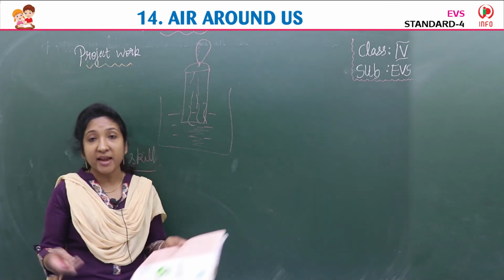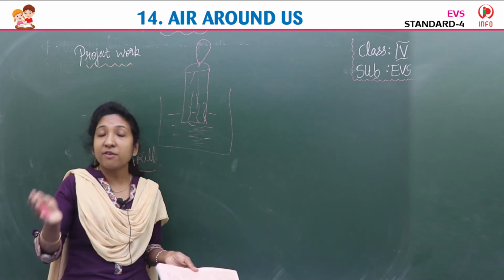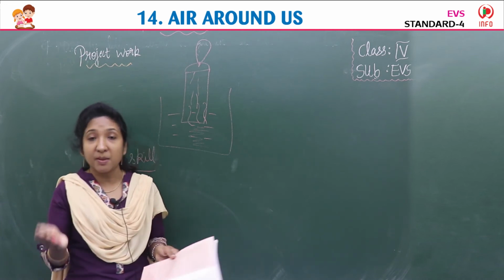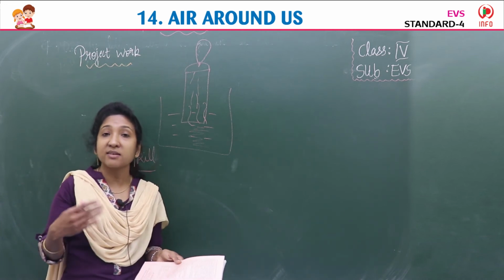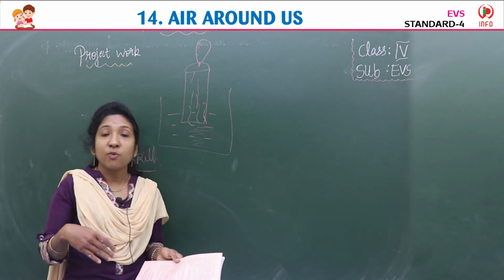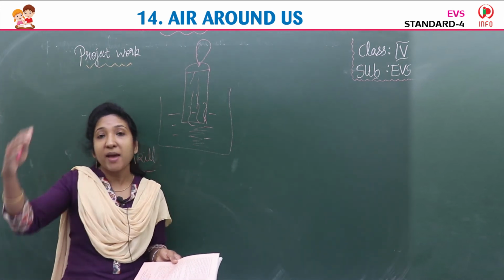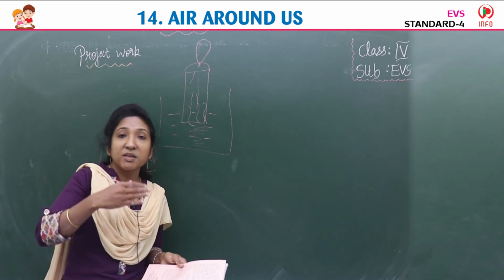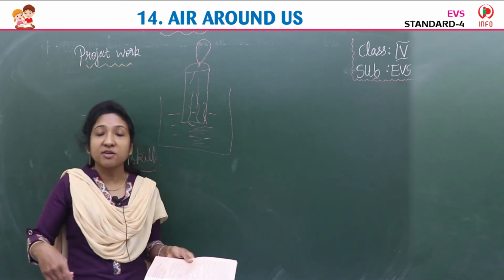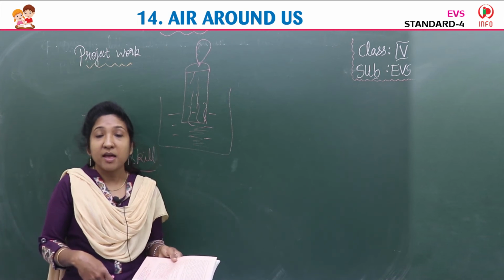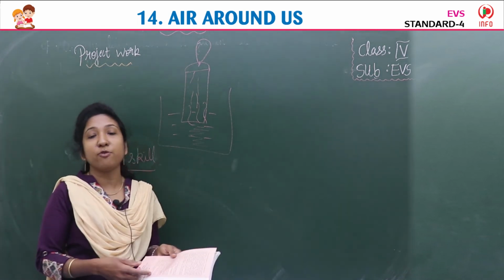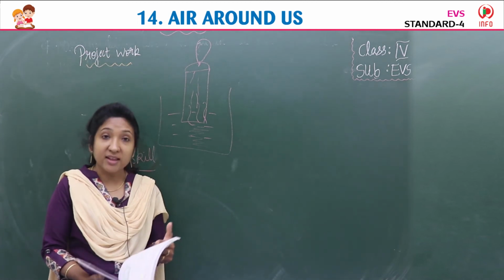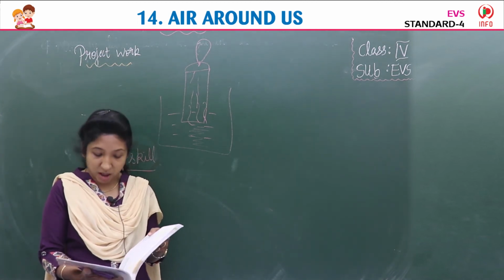And acid rain, that we already know. Because of the bad gases emitted from vehicles and factories, like nitrogen oxide and all, these bad gases get mixed up in the air and it causes acid rain. The effect is very harmful, isn't it? Yes, we get diseases, we get many health problems.